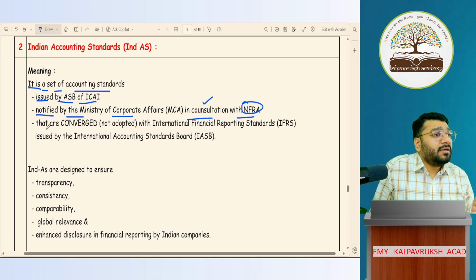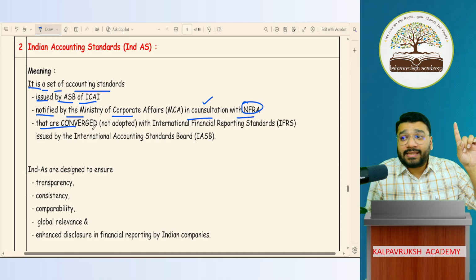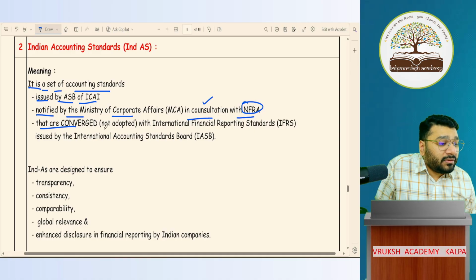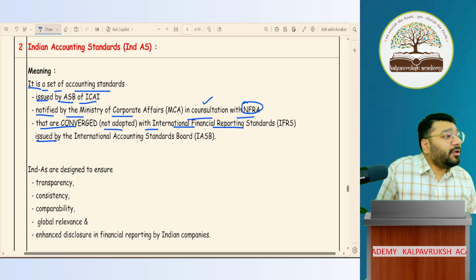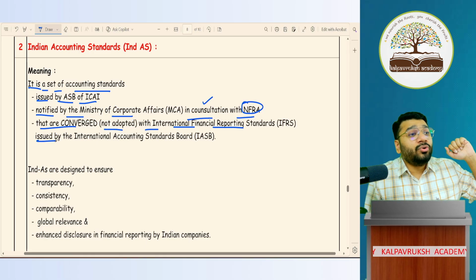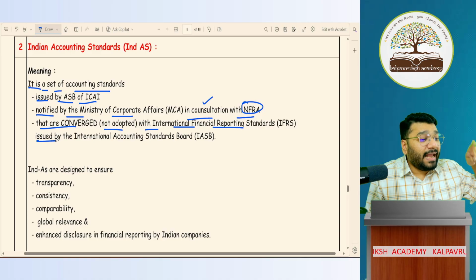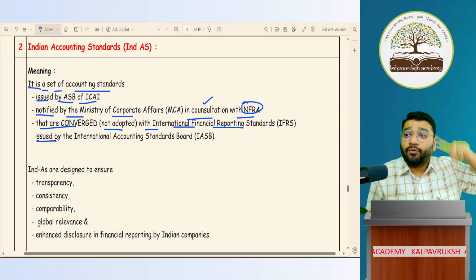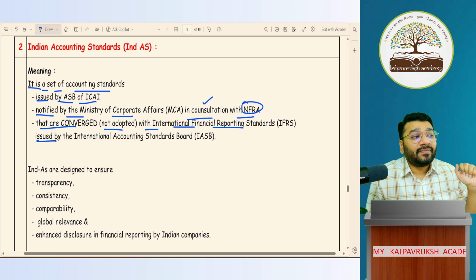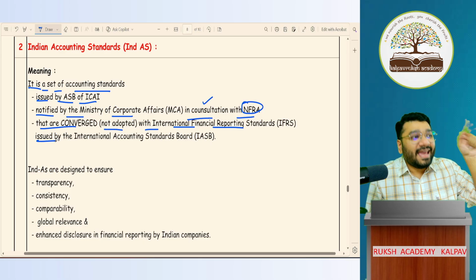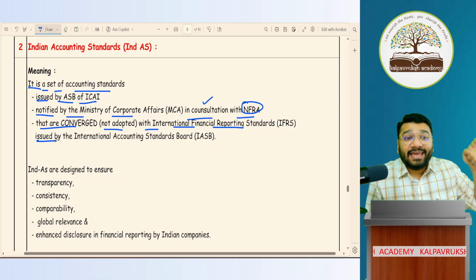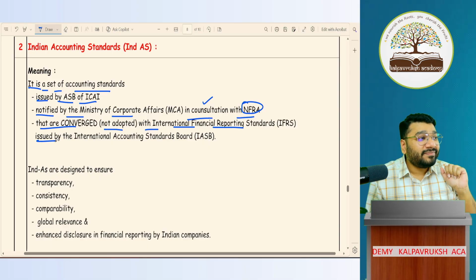And this Ind AS is a converged version. We have not adopted this as it is from IFRS. We have converged with IFRS, which stands for International Financial Reporting Standard, issued by, who's issuing IFRS? IASB. Can you tell me the full form of IASB? International Accounting Standard Board. Before IFRS, what did we have? IAS. IAS was issued by IASC. What is the full form of IASC? International Accounting Standard Committee. Fantastic.